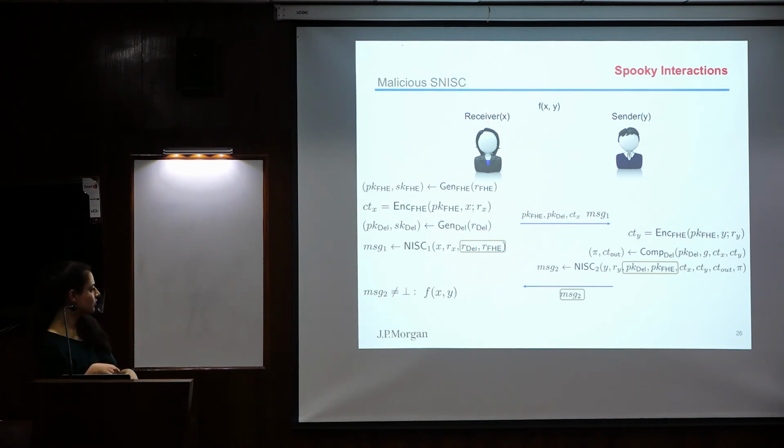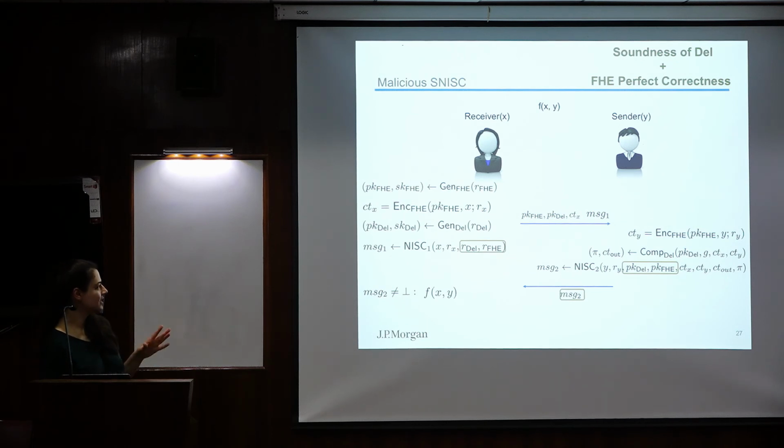And this is actually something that happens also in constructions of delegation schemes. So there are some constructions of delegation schemes that are based on fully homomorphic encryption, and they have exactly the same issues. And they are solving them using some other ways, which I have no time to tell you. But I'm going to tell you here how we are able to avoid these spooky interactions. So basically, we're going to use again the efficiency perfect correctness.